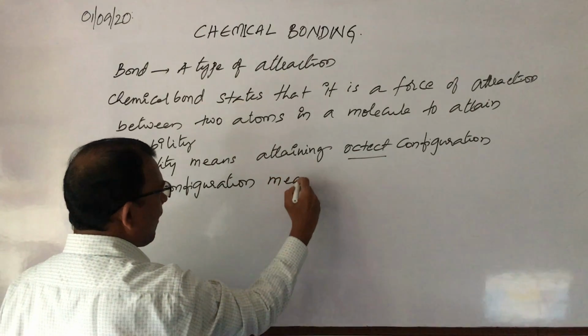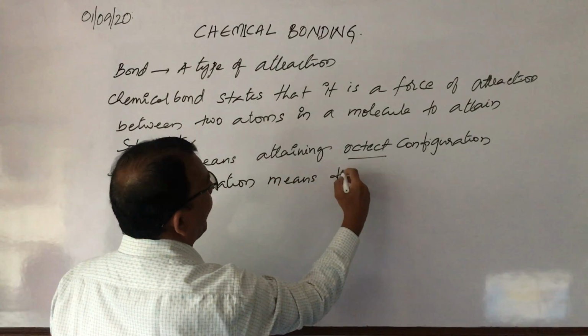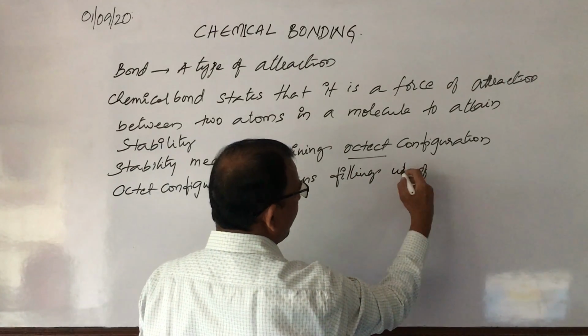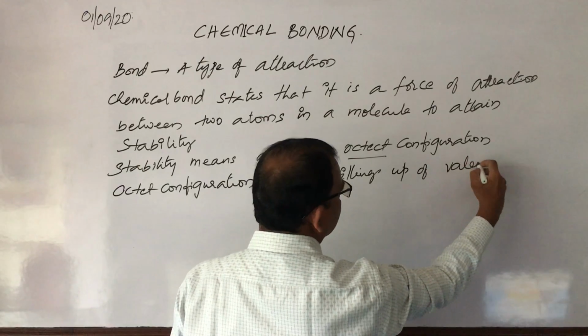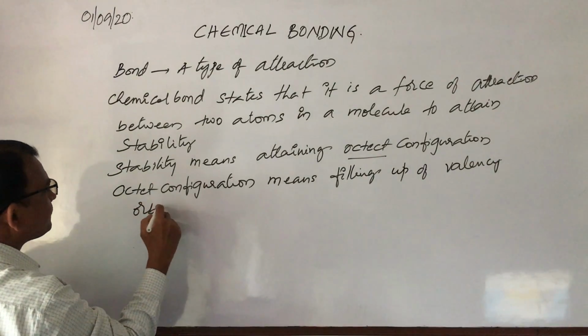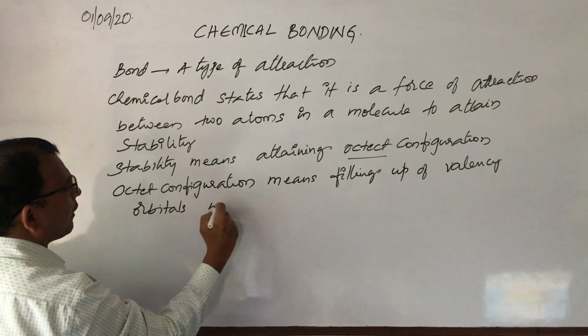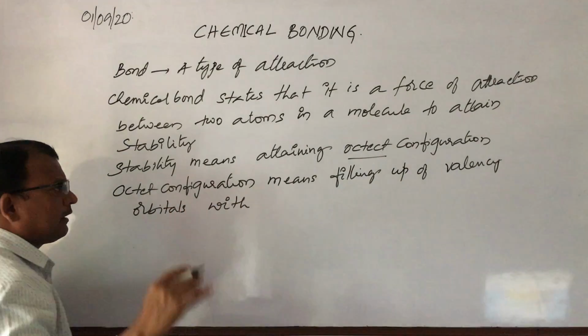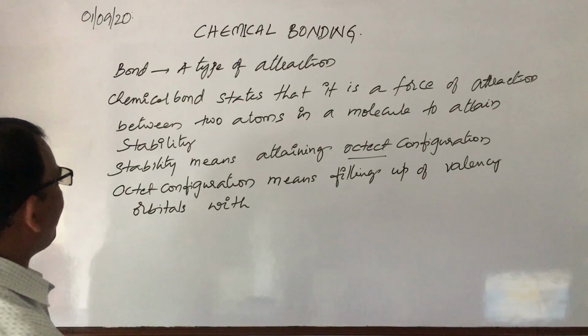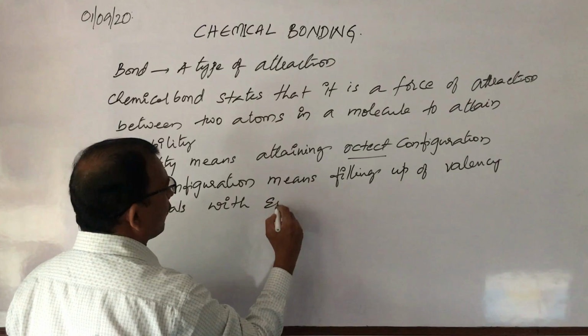Octet configuration means filling up of valence orbitals with 8 electrons each.